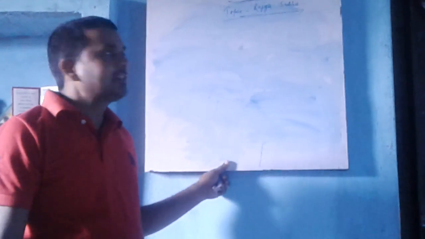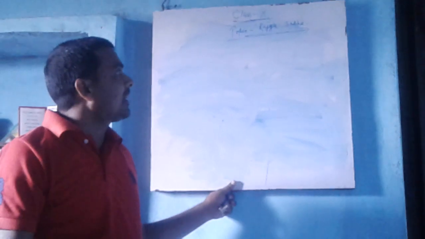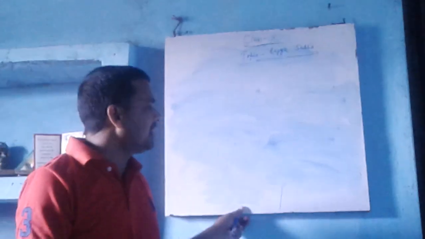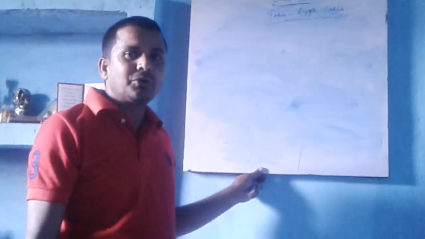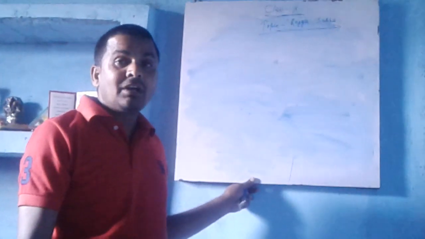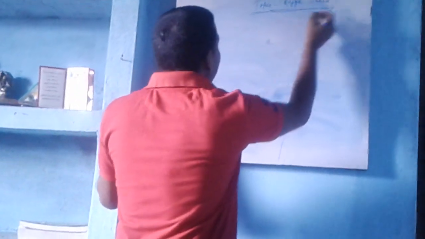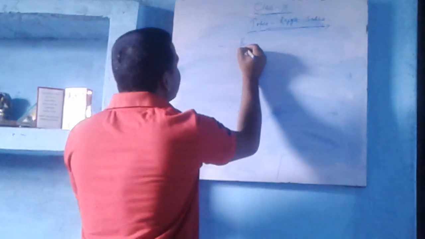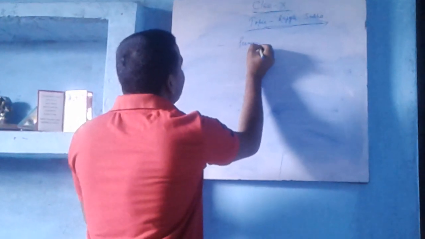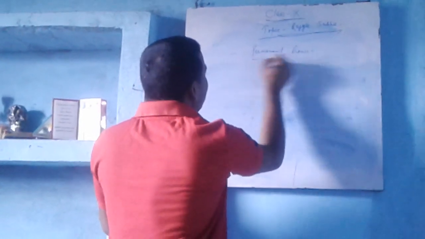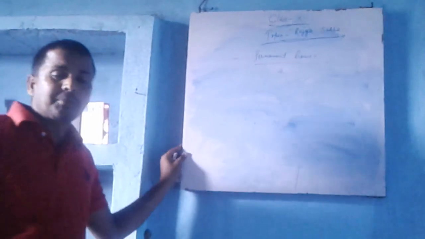Today we will complete the chapter civics, Rajya Sabha and Lok Sabha. In previous classes we have completed the Lok Sabha, and we have also learnt that the Lok Sabha is known as the lower house and it can be dissolved. But now I will discuss the Rajya Sabha, and Rajya Sabha is known as the permanent house. Permanent house means it cannot be dissolved.